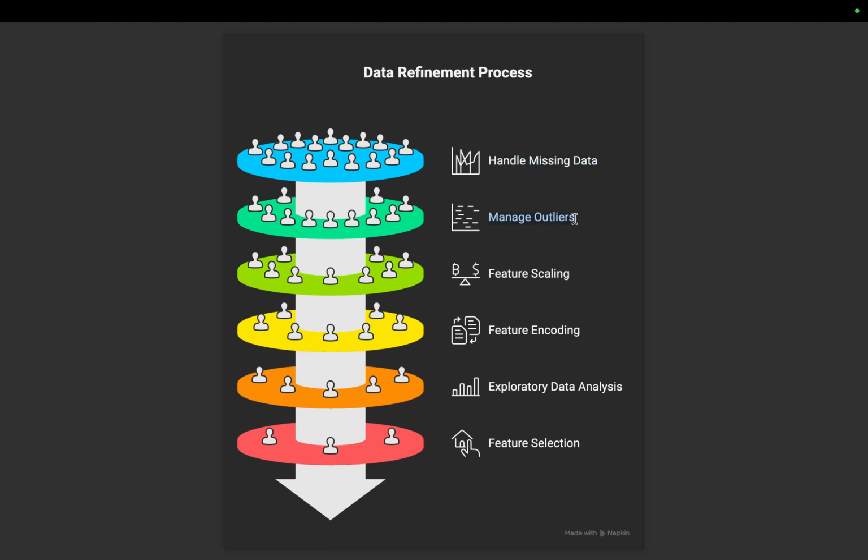Then we will study outliers, like the quartile range, the interquartile range, and how we are able to find the upper bound and lower bound. That we will study here in the box plot. Then we'll do feature scaling.